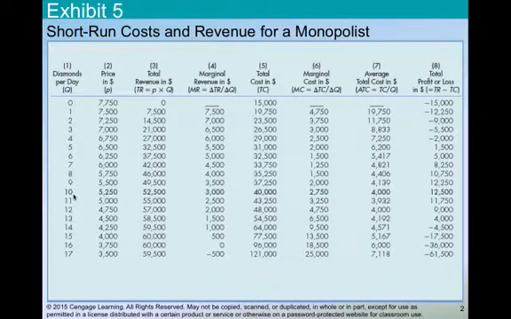And notice when we go from that 10th to 11th unit, when we sold 10 units, we can get $5,250 a piece. When we produce that 11th unit, we're only getting $5,000. So our actual total revenue goes up when we produce 11 units. We're getting $55,000 in total revenue, as opposed to when we produce 10, we get $52,500.